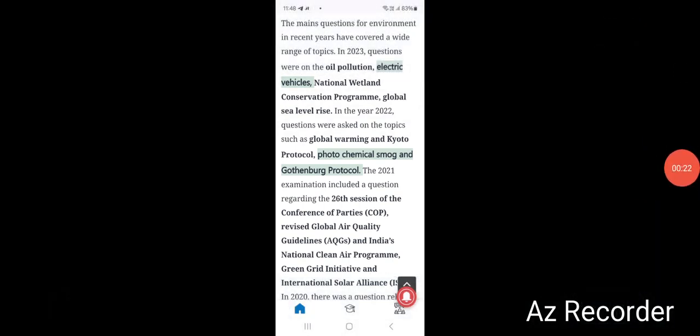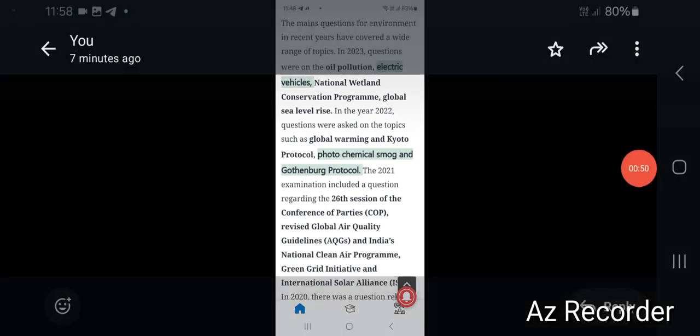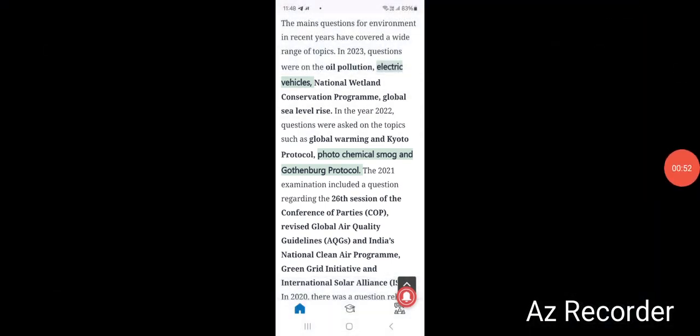So we can find that if we talk about environment for the mains examination, questions basically come from the current affairs part. Okay, mostly questions are from the current affairs part, like if there is any policy, if there is any amendment in the law, if there is any scheme. These are the major coverage if you see in the mains examination.